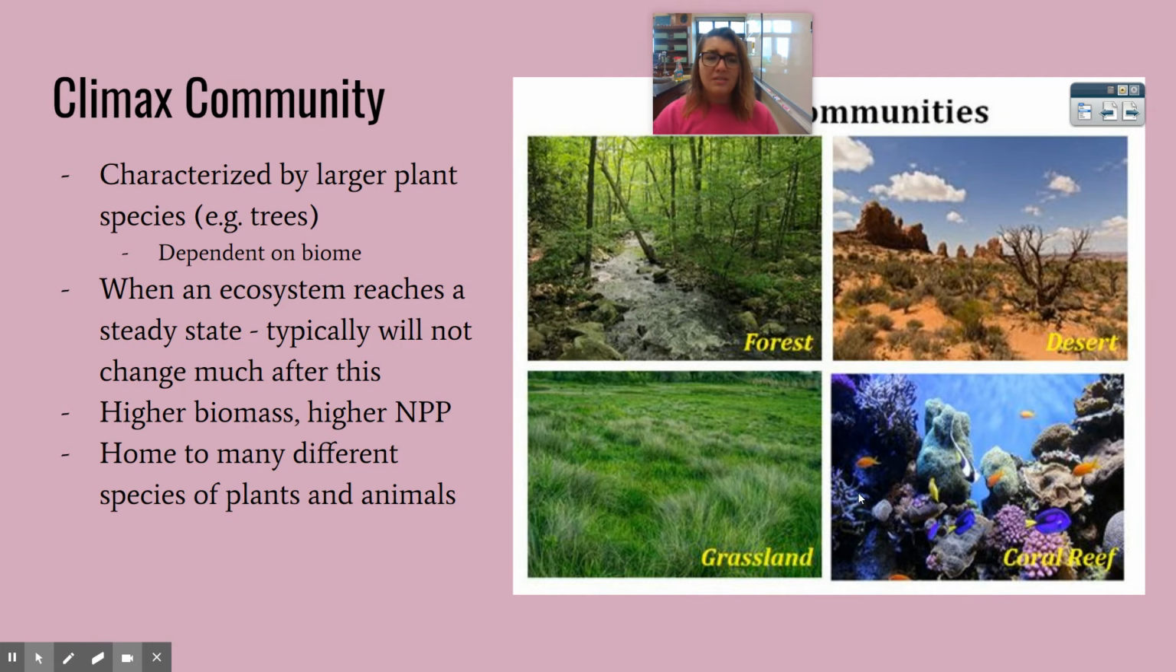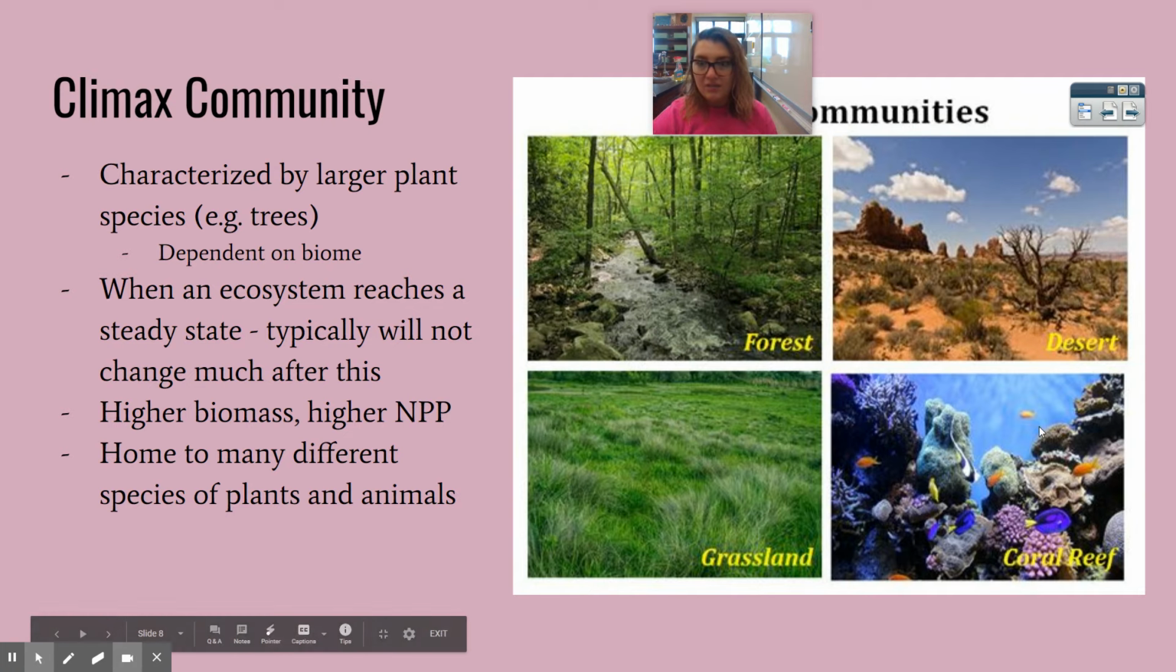When an ecosystem reaches a steady state, which a climax community is considered, this means it's not going to change much after this. Once it gets to the climax community, that's what the community will be like for a very long time until another disruption occurs. Again, higher biomass, higher net primary productivity, and there are a lot of different types of plants and animals living in a climax community.